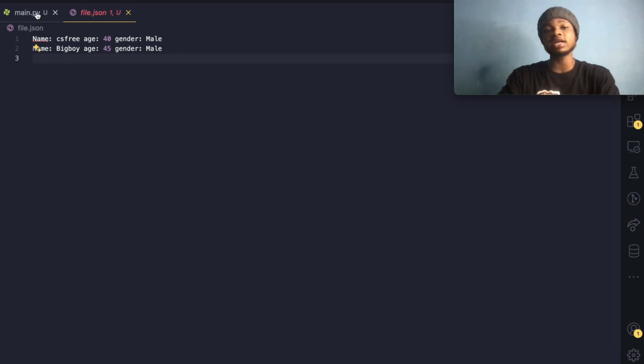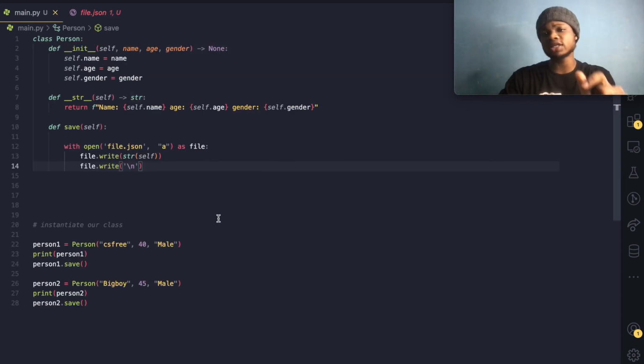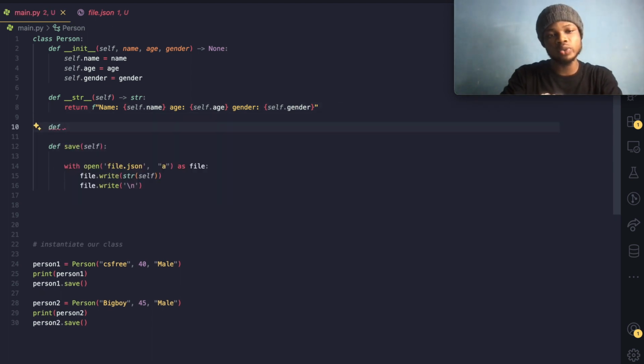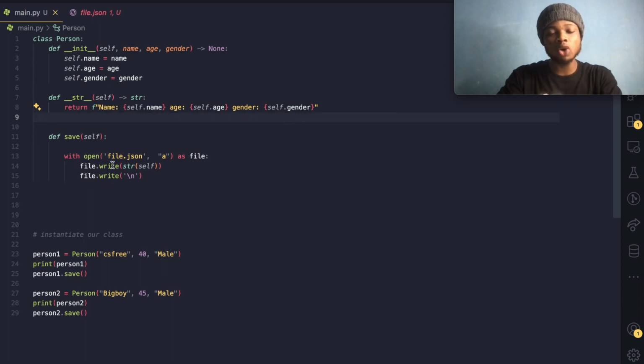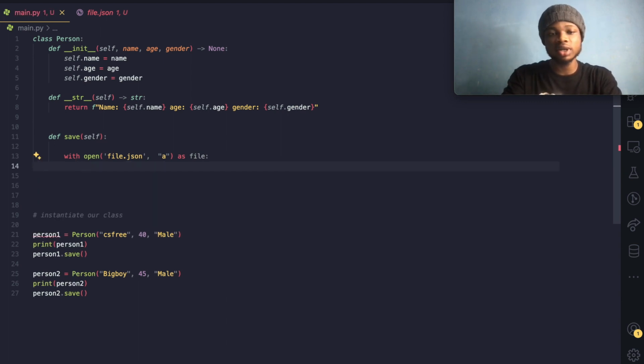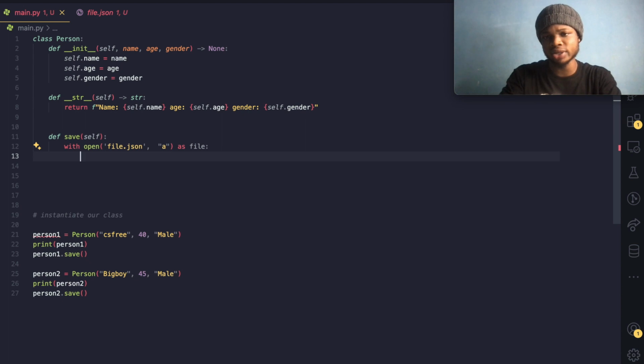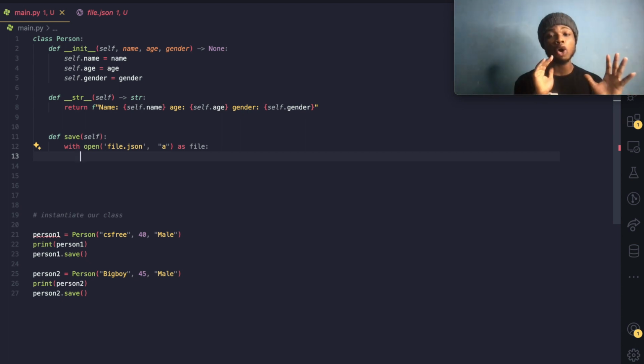We can say, okay, let's be smart enough. Instead of writing an object into the database, how about we write a dictionary? Does that make sense? Let's not write this over here. Let's write a dictionary. So we could just do with open file storage, and instead of this, we could take this out. Instead of writing a string or an object, let's write a dictionary. Before we can write a dictionary, we have to convert this object into a dictionary.